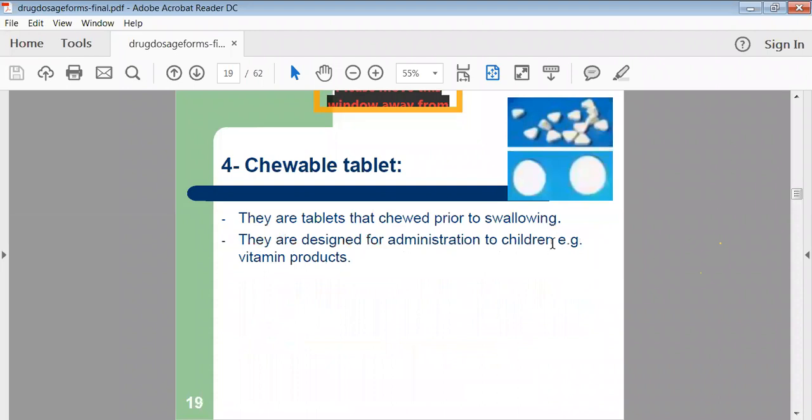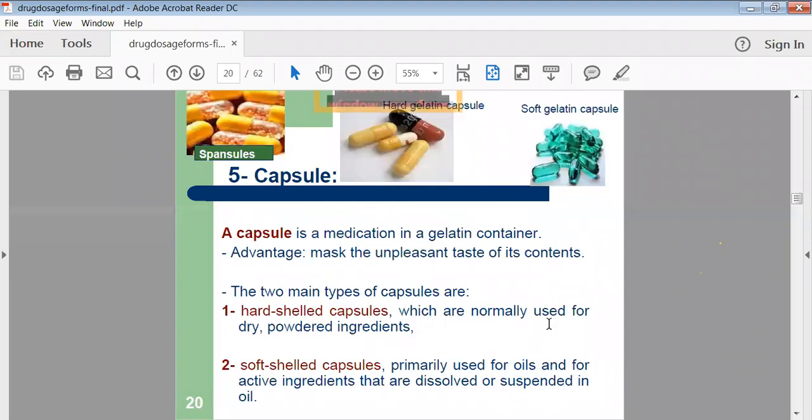Then chewable tablets are nothing but normal tablets which are placed inside your buccal cavity, and very slowly we have to chew them, and slowly your drug will be released from your mouth into the stomach. Then capsules. Capsules are also a very familiar dosage form.